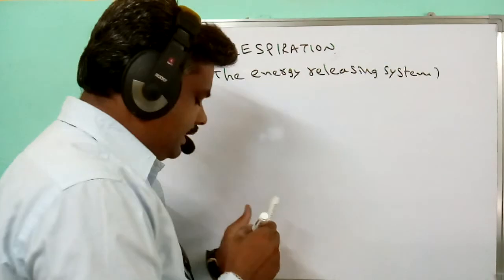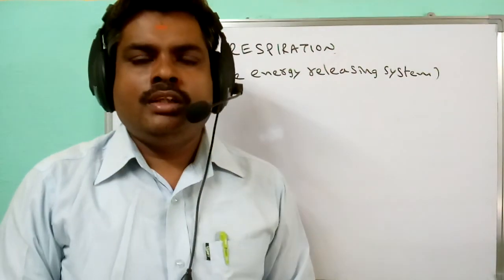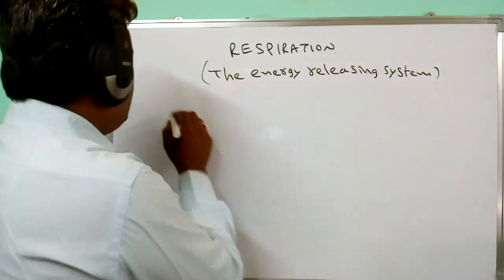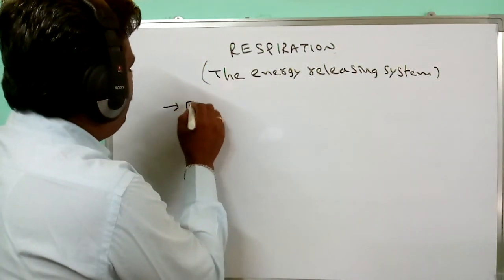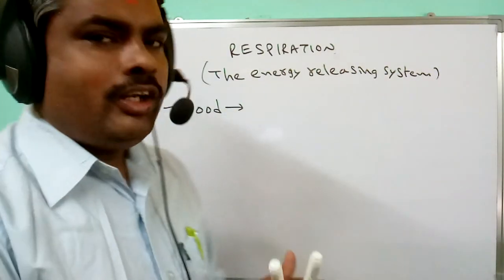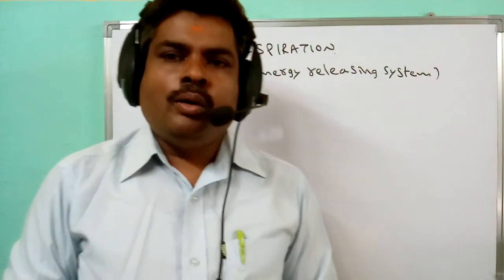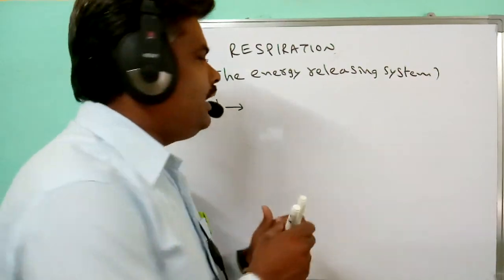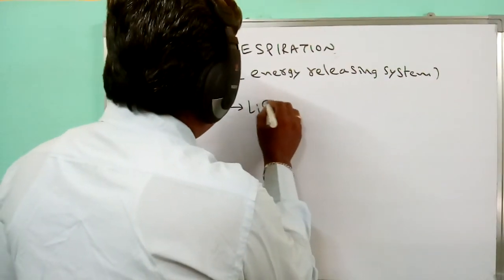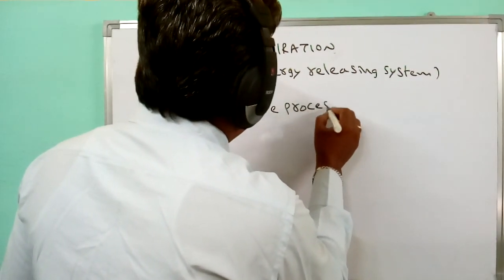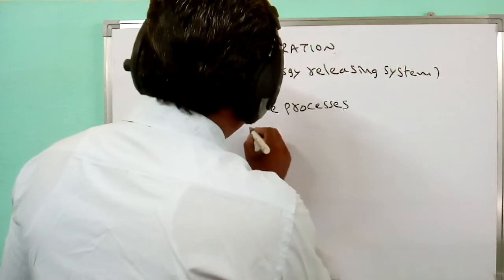As we know, food is needed by all living organisms, either unicellular or multicellular. Both need food to carry out life processes.